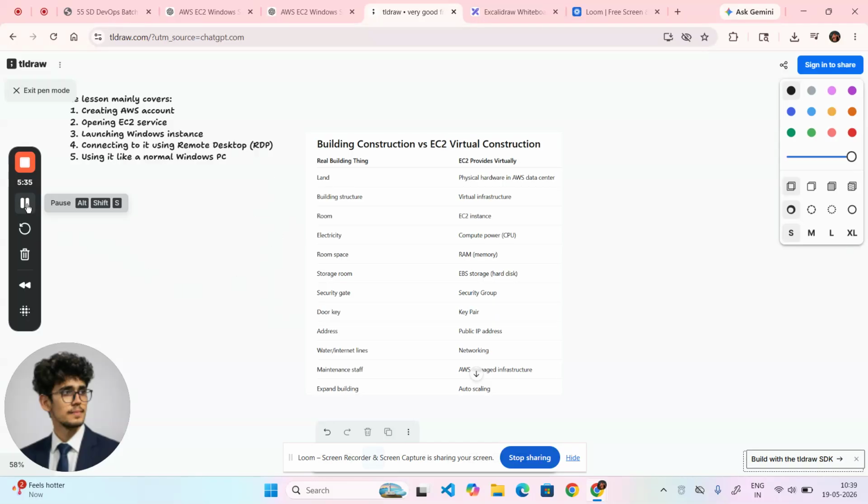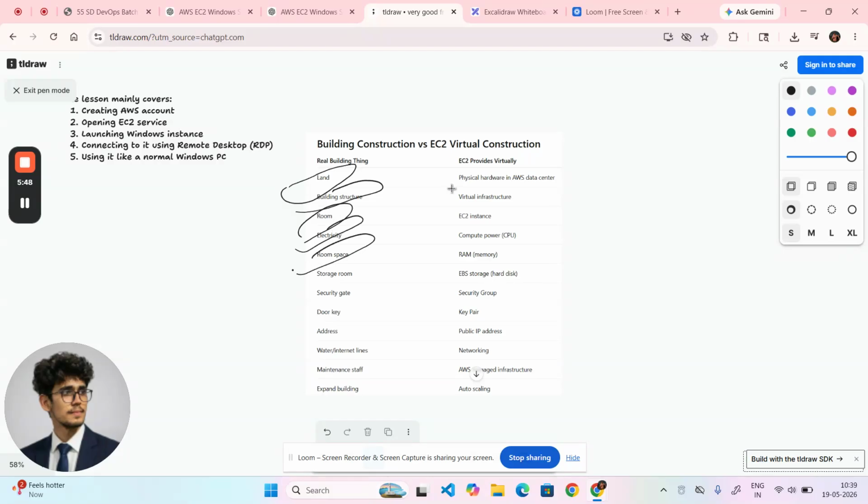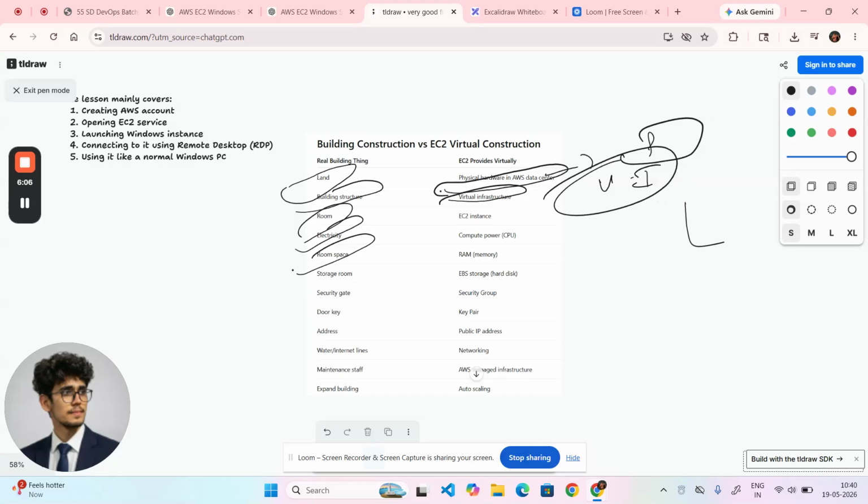As you can see, coming to the differences: if I go with the physical one, we require land, building structure, room, electricity, room space. Coming to the physical hardware in the AWS data center, physical hardware is there, so within this physical hardware we can have our storage, building structure, virtual infrastructure. Virtual infrastructure is nothing but the blueprint of the building that will be created in the virtual infrastructure, AMI.